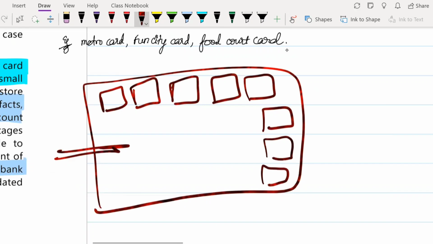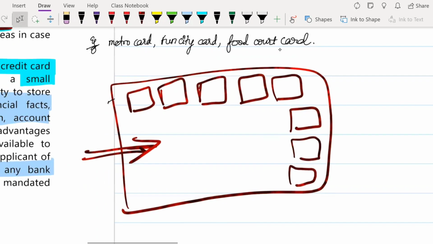So what happens is, suppose this is your Domino's, and this is your McDonald's, and this is your KFC. If you want to eat from each shop, you have to go to each shop, make payment and get the order, make payment, get the order, make payment, get the order. That becomes a very tedious task, and it also takes a lot of time, because you have to see how much money you have, what change they have to give, and all of that.